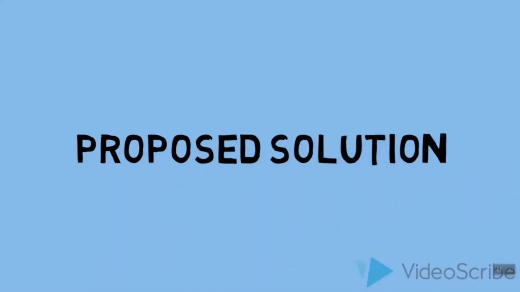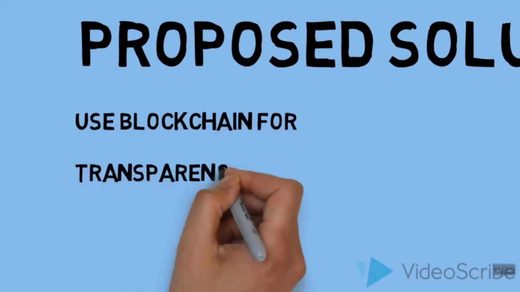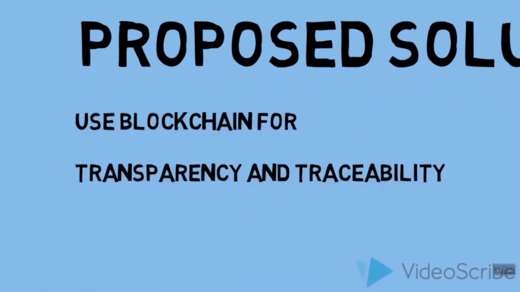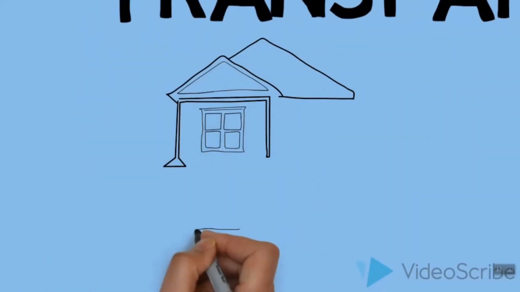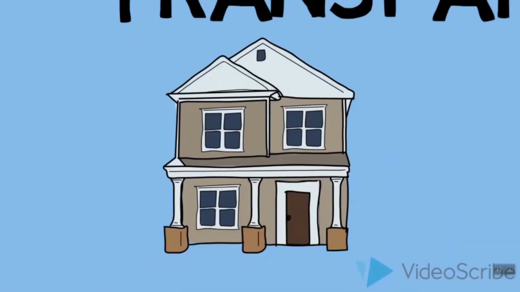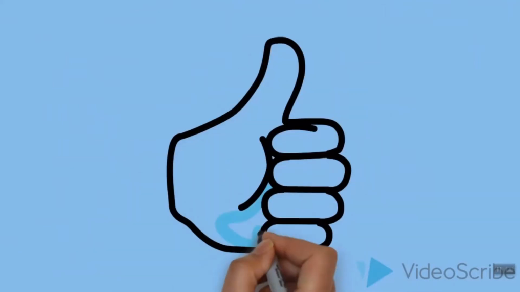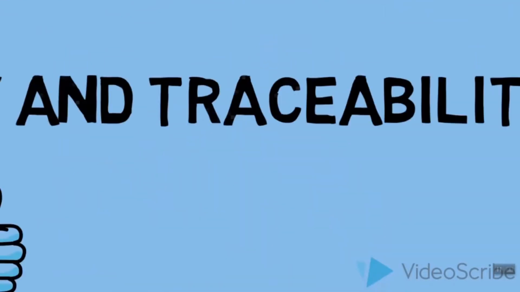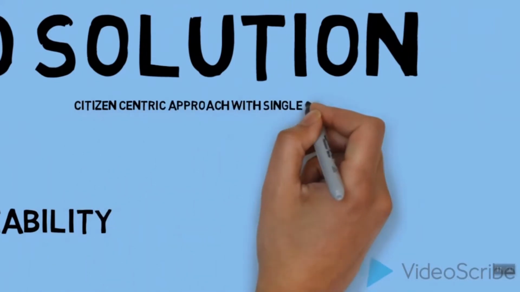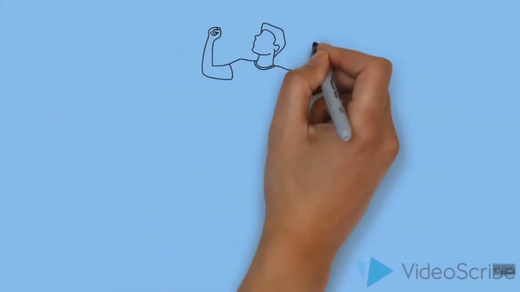Our proposed solution makes use of blockchain and aims at bringing transparency, traceability, and validation into land record management. It is a citizen-centric system, brings in transparency, traceability, and validation, provides for real time updates, and importantly, eliminates middlemen.